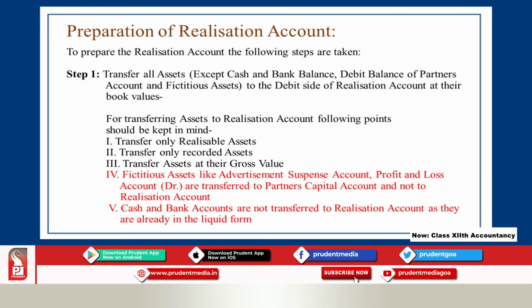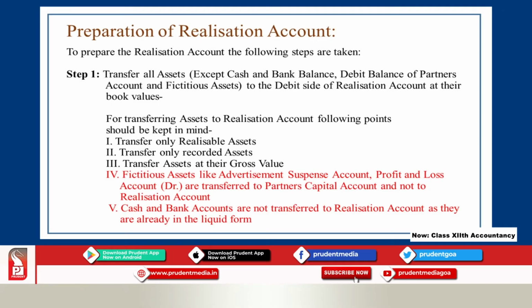After minusing the provision for doubtful debts, you get to the outer column, that is called net value, and the value before you minus the provision, that is called gross value. So, wherever there is an adjustment, provision for assets, those assets are to be transferred at their gross value but not net value.